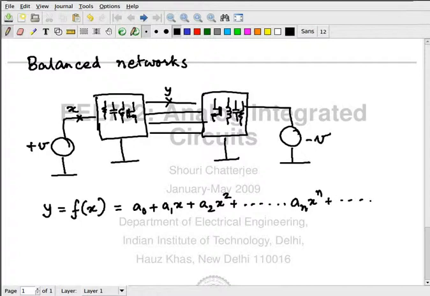Okay? Now, suppose this x is a sine wave. What is y going to be? Suppose x is e power j omega t.